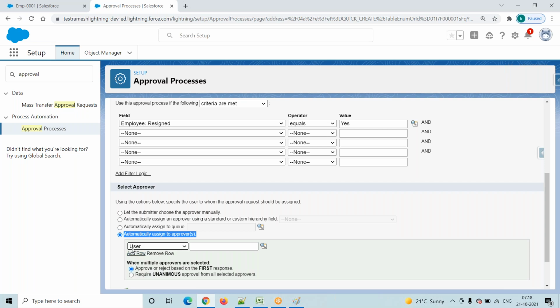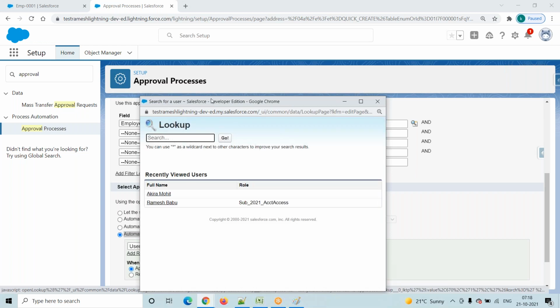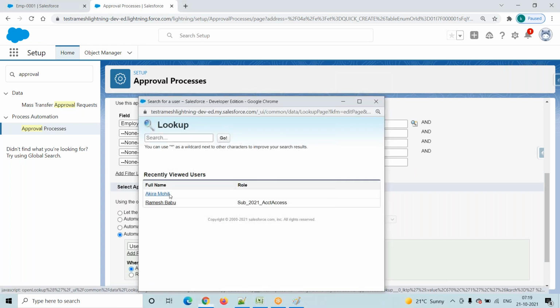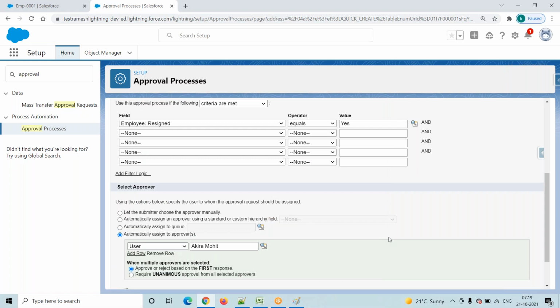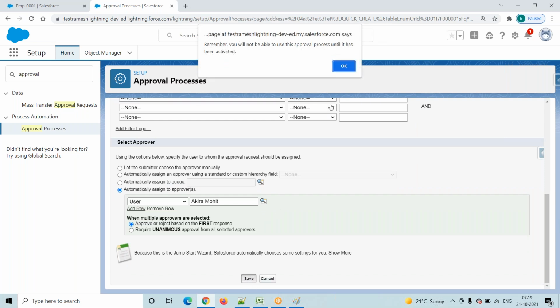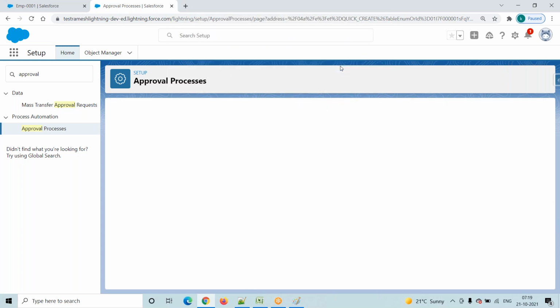Now here we are selecting as a user. Then for which user are we selecting? I am selecting Akira Mohit. So if any employee resigns from the service, then the system automatically sends that user's resignation information to Akira Mohit. Then click on the save button.